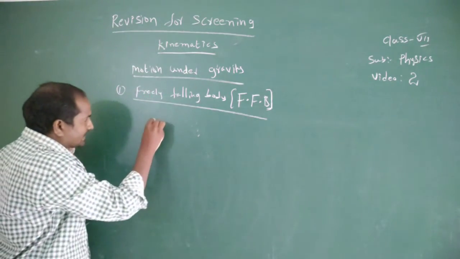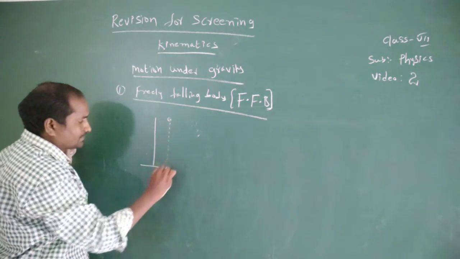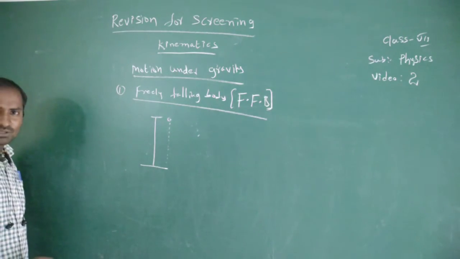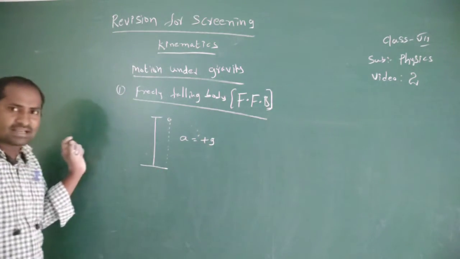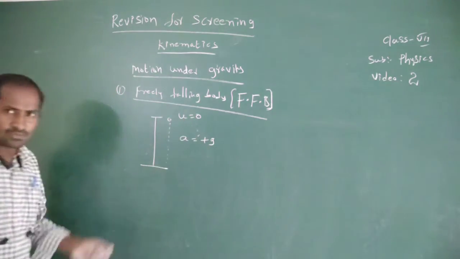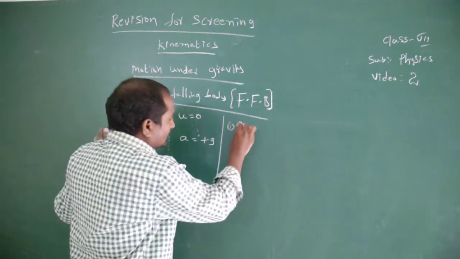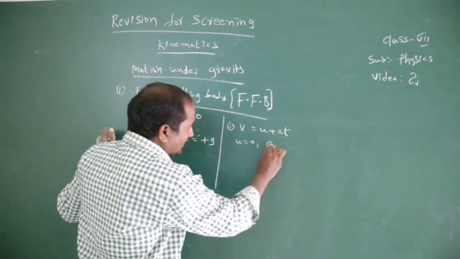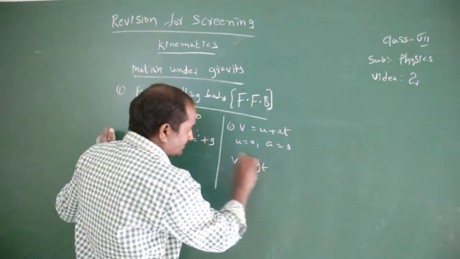Listen, the body is falling from a certain height. In the case of a freely falling body, acceleration due to gravity is positive, that means a equal to plus g. The initial velocity u equal to 0. So in the first equation, v equal to u plus at, here u equal to 0 and a equal to g. So for a freely falling body, the first equation is v equal to gt.